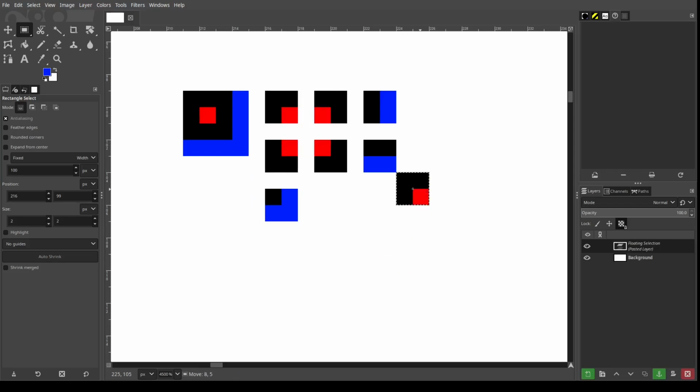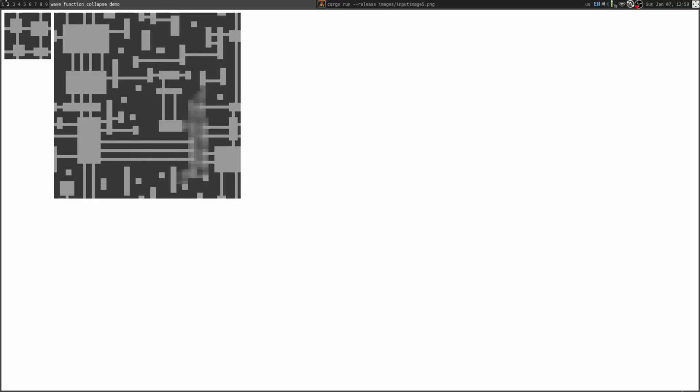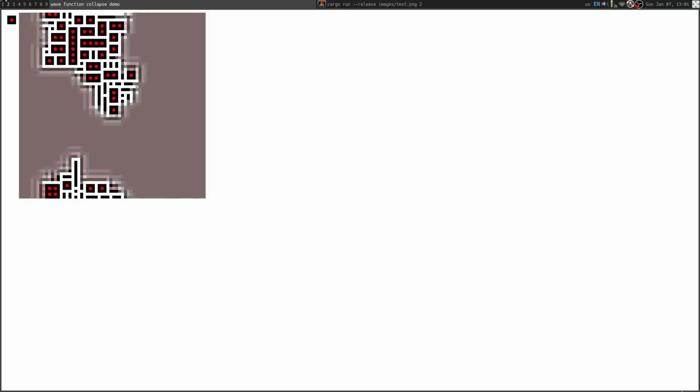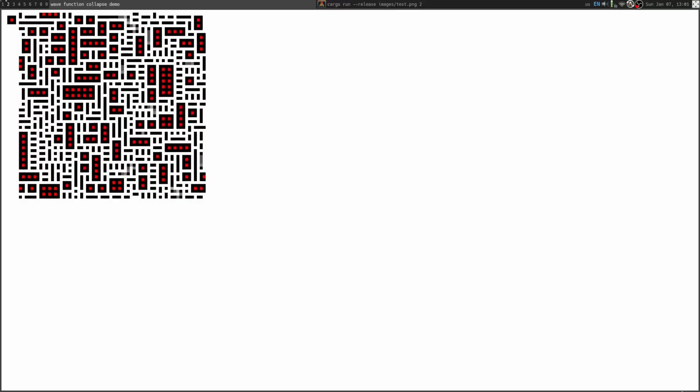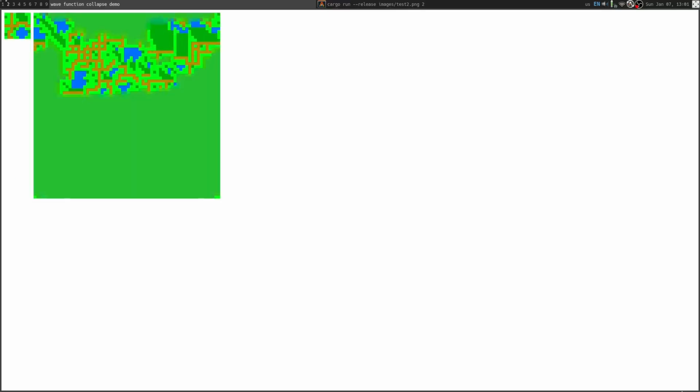The patterns I'm speaking of are essentially small grid samples of the image. For example, every 2x2 sub-image of pixels in the image, and you can increase the sample size to say 3x3 and 4x4, though I think once you get past 4x4 it becomes a little bit too unwieldy and slow to use, in my experience.